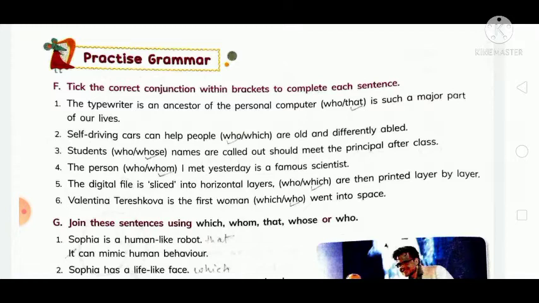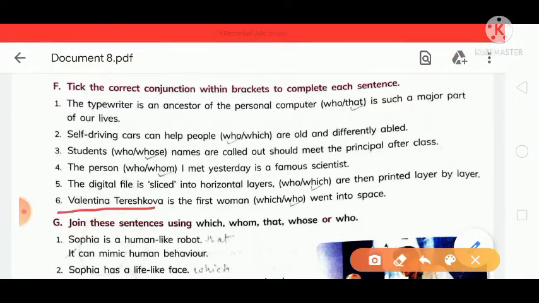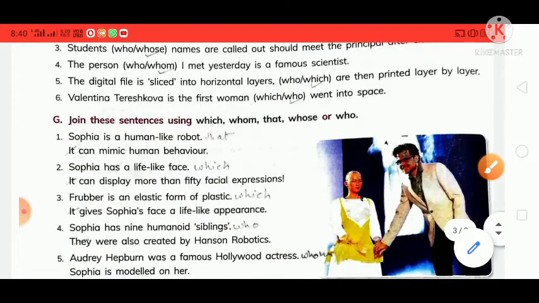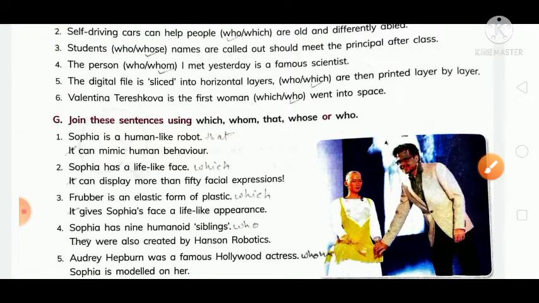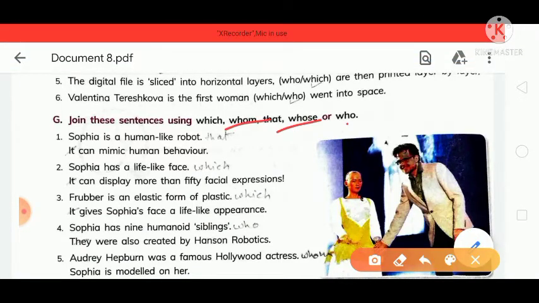Next and last is, Valentina Tereshkova is the first woman who went into space. She is a Russian woman, and she went into space. Okay, so you will join both sentences with the help of the conjunction who. Now next is, join these sentences using which, whom, that, which, or who. So look here, Sophia is a human-like robot that can mimic human behavior.